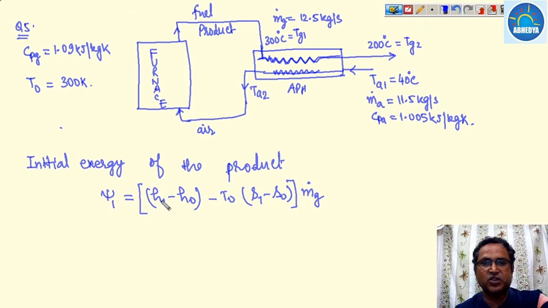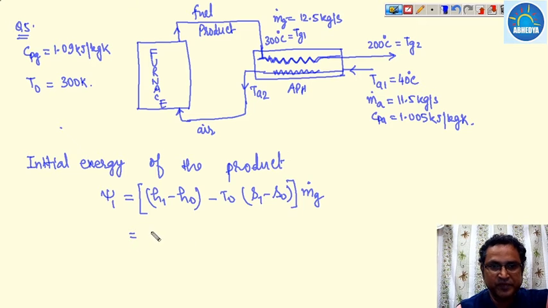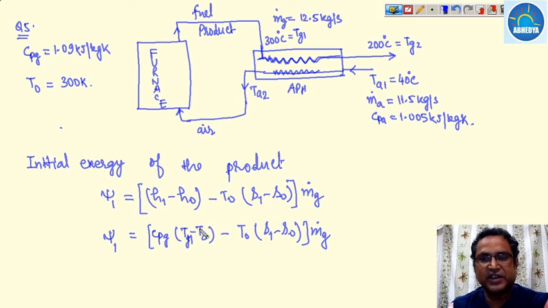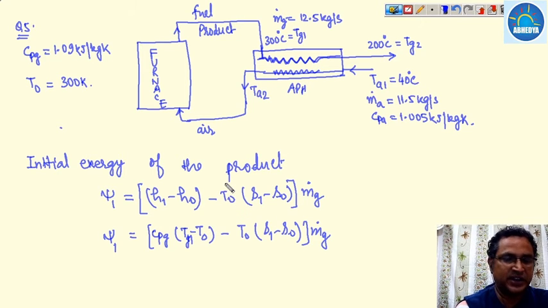Now what is the value of H and S? This can be written as Cp gas into (Tg1 minus T0) minus T0 into (S1 minus S0), times mg dot, where T0 is the environment temperature.